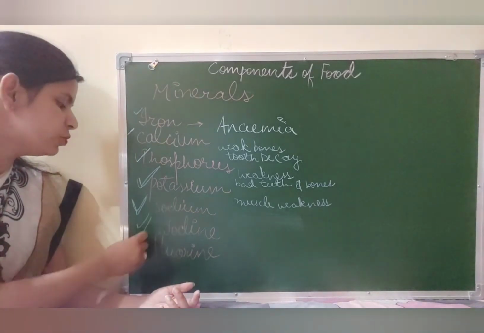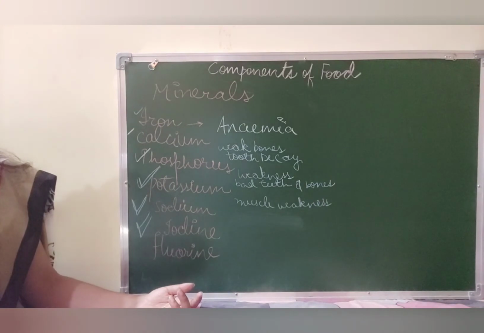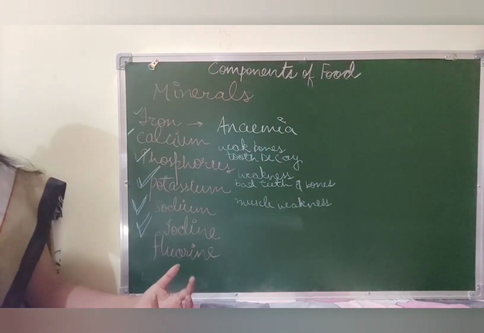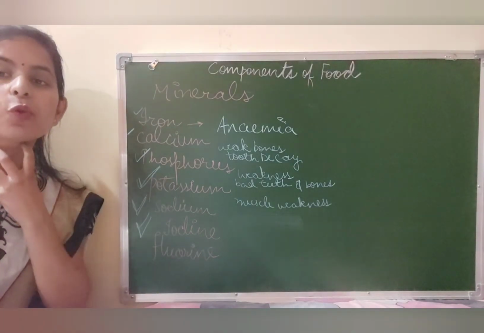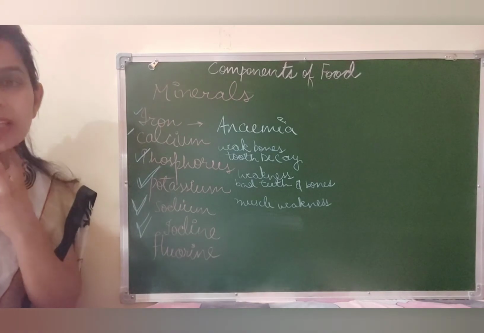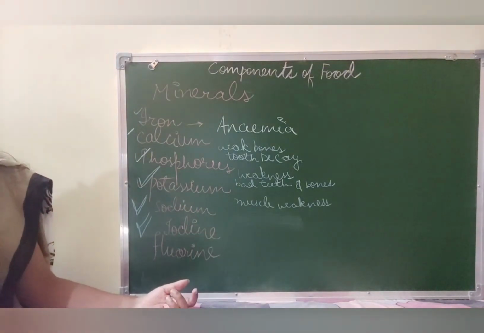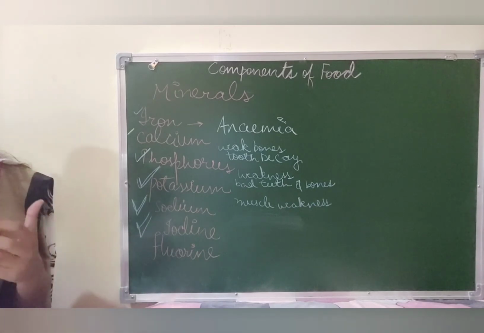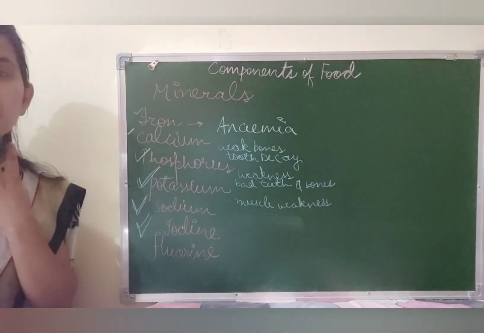Talking about iodine. We can get it from iodized salt or seafood. In case you lack iodine, you may have goiter. Goiter is when this part of the neck is swollen and it becomes really big. It is known as goiter. Iodine helps in the secretion of thyroid hormone, and in case you lack it, you will have goiter here.